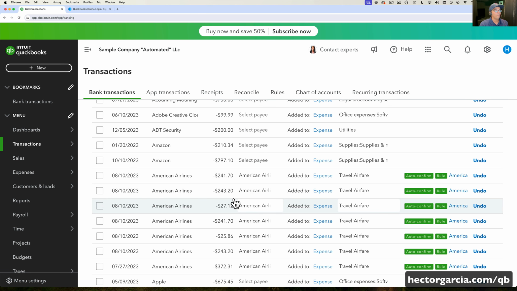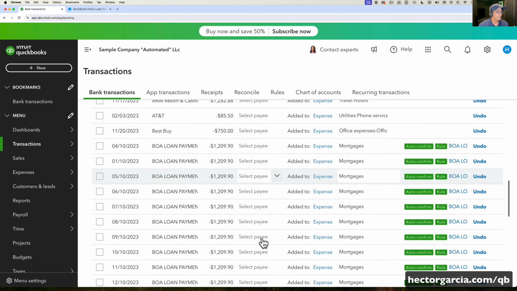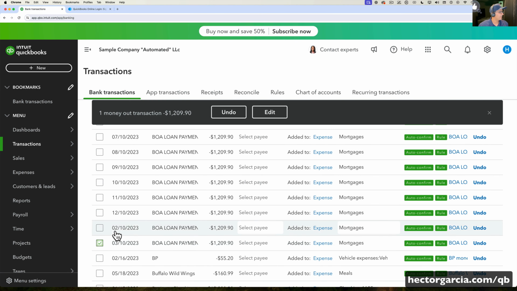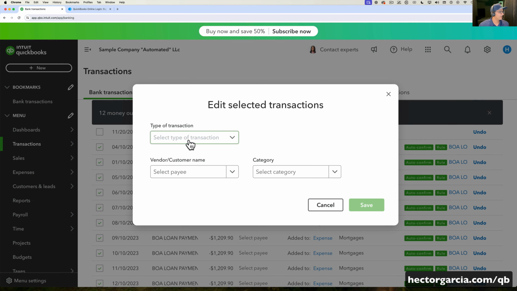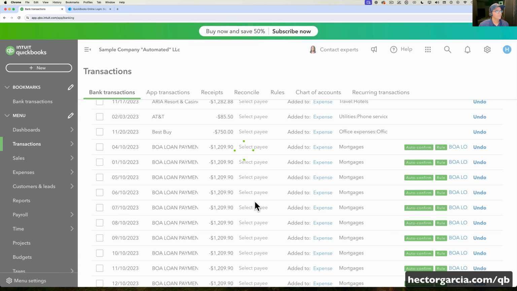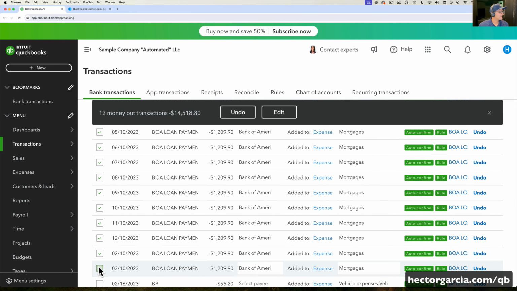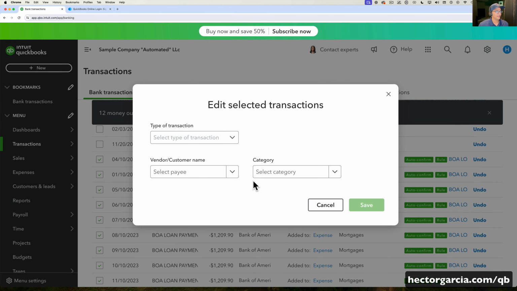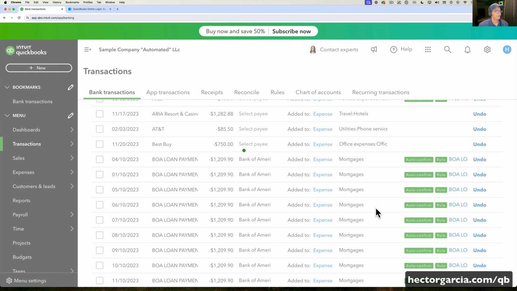So I could go back after it's automating. I could go back and clean these up, add these payees. Let's do this one, BOA loan payment. We'll just call it Bank of America. So go to edit and then do here expense. And then we do Bank of America. And then we add that and click on save and then save. And just for the heck of it, I'm also going to recategorize these as interest expense. Let's just assume that this is like an interest only loan. So we'll put here this on interest paid and click on save.